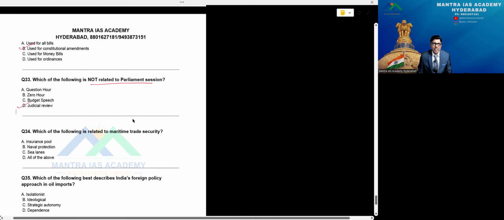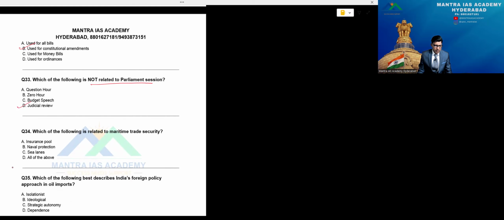Which of the following is related to maritime trade security? Insurance pool, naval protection, sea lanes, all of the above. Yes, today, even if you observe the newspaper in a practical manner, at the same time the news of the Government of India, that AIR news, or DD news, or any of course PIB, if you follow government news agencies, you will get this as an important point in this case. Yes, all of the above: insurance pool, naval protection and sea lanes.